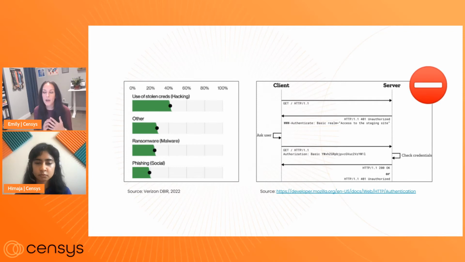In fact, Verizon's 2022 Data Breach Investigations Report indicates that use of stolen credentials or hacking is one of the top action varieties or tactics that they observed in their survey of incidents and breaches. And so this is still a tactic that's alive and well.